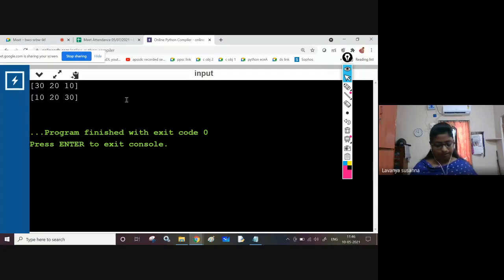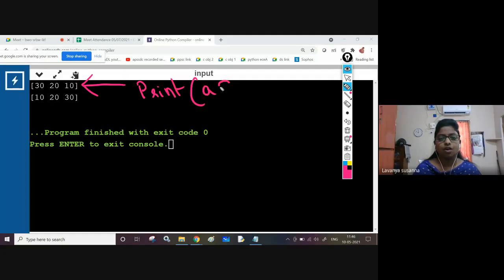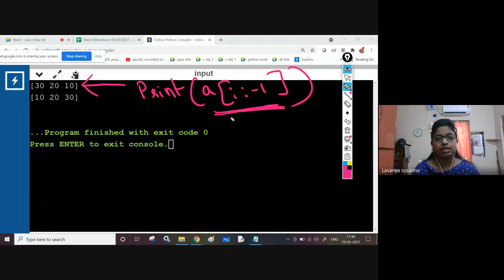Now see here. First I have given print A of colon -1, which reverses the array, and the output you got is 30, 20, 10. Actually, the original array is not reversed. How do you know? See here, I am printing A, and the array values are displayed: 10, 20, 30.